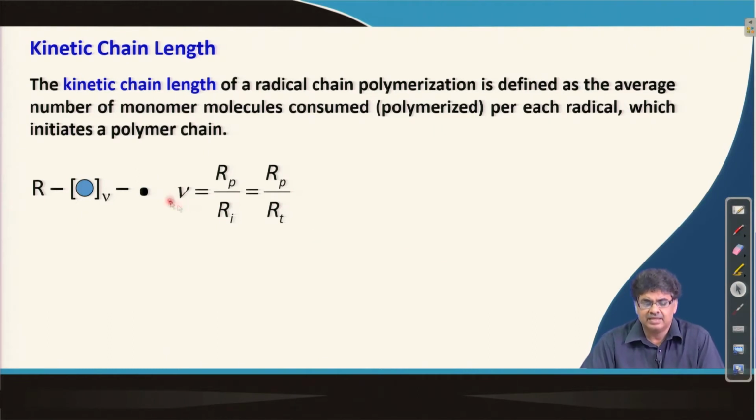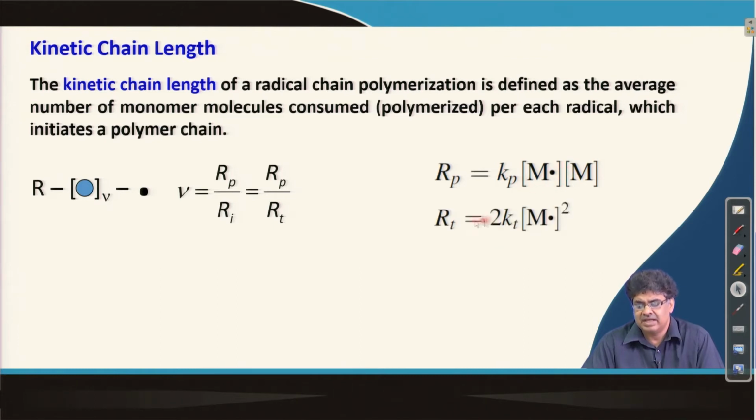So, we can write kinetic chain length is Rp divided by Ri, which is nothing but Rp divided by Rt, and we know the expression for Rp is Kp M dot M. Remember, M dot is the concentration of total radical present in the reaction mixture, and Rt is given by twice Kt M dot square. So, we can replace these two in this expression, and one of the M dot cancels out. So, we get this expression.